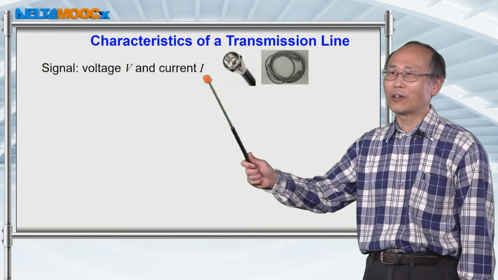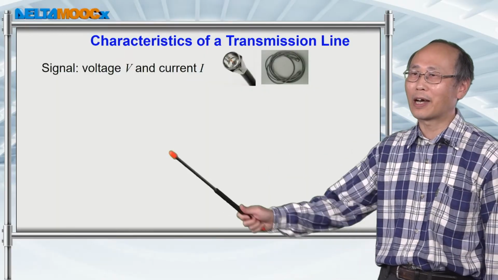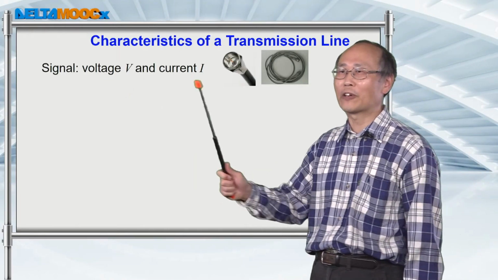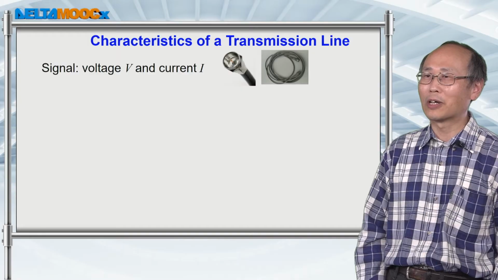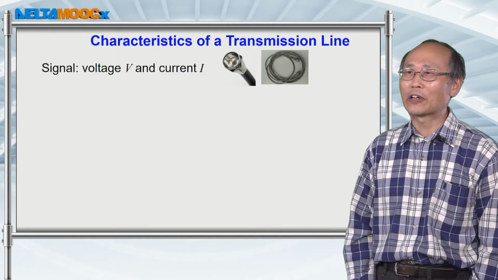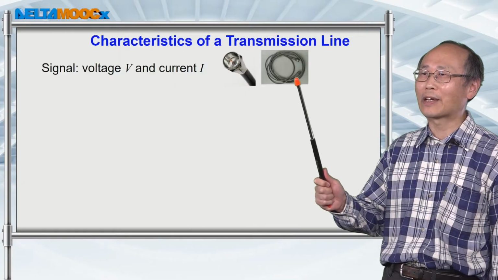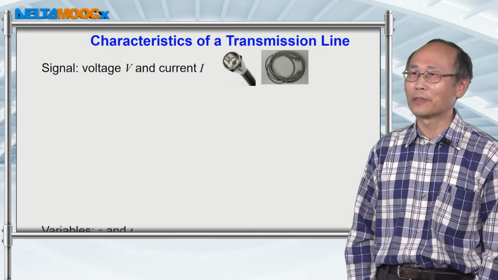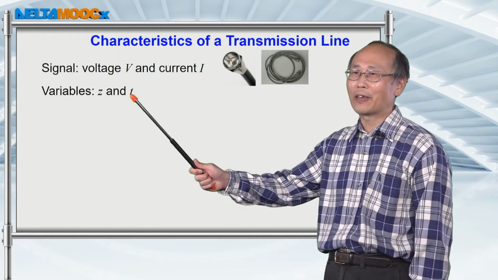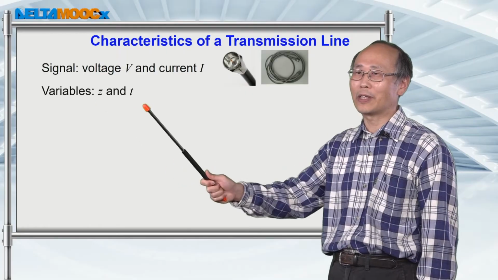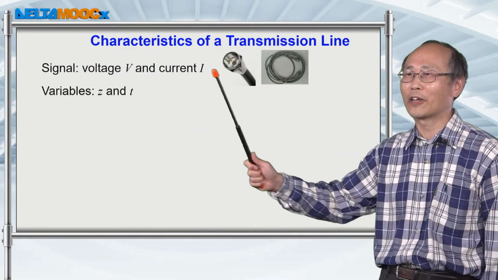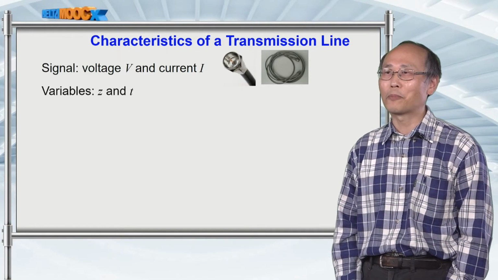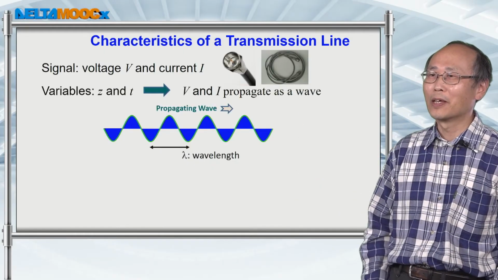So the signal on transmission line is mostly modeled as voltage and current. And fortunately, voltage and current are not vector field. So when we talk about the voltage and current propagating as a wave inside a transmission line, the concept and also analysis can be easier. And the variables in this system is the position and time, because the voltage and current are going to change over distance and time because they are wave propagating inside the transmission line like this.